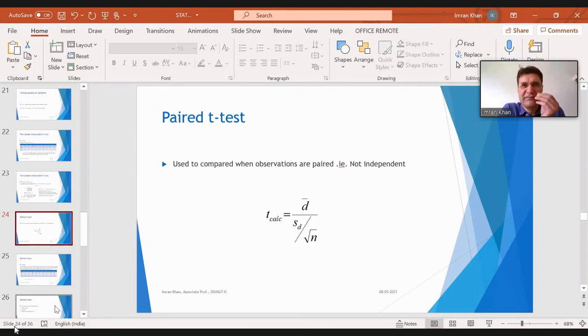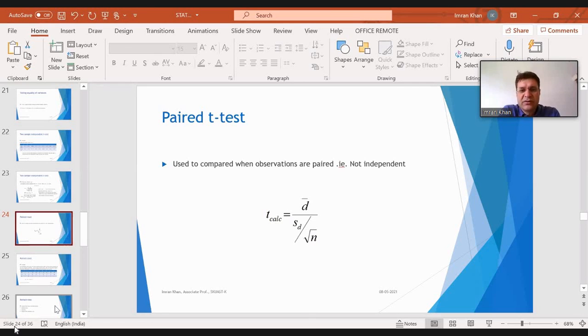By before and after, we mean, let's suppose I am on some weight gain drug. How we collect the data is: before taking the drug, my weight will be recorded, and then after taking the drug, my weight will be recorded again. So the sample unit is the same, just the observations are being taken at two points of time, one before and one after. So the observations are paired.